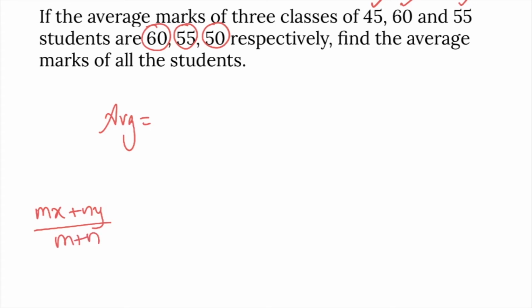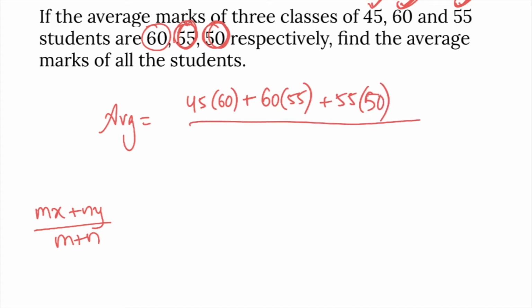Here 3 groups are given. So the combined average is, for 45 students the average is 60, plus for 60 students the average is 55, and for 55 students the average is 50, divided by the number of students 45 plus 60 plus 55.